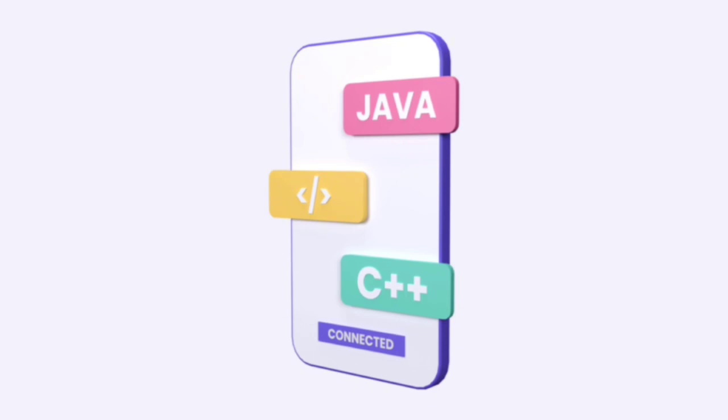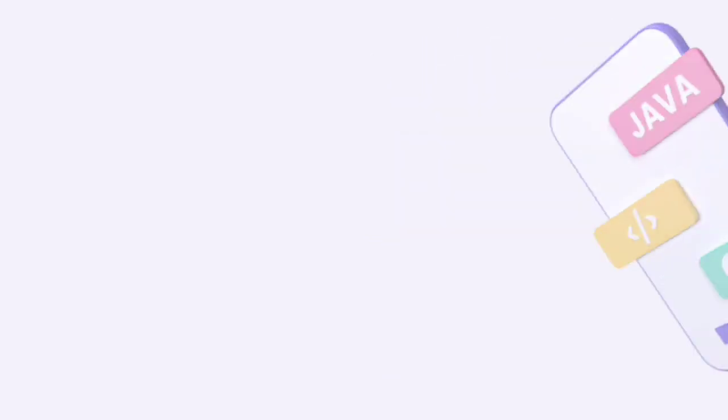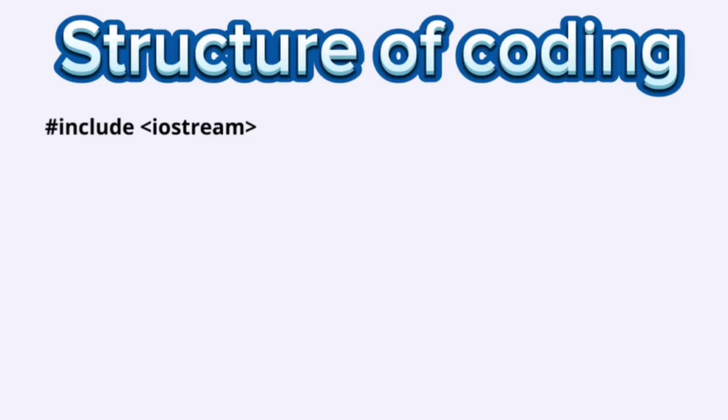To create programs in C++, you need a programming environment. For example, you can use programming systems such as Visual Studio, C++, CodeBlocks, DevC++, and others. Let's consider the structure of a C++ program. Below is a description of each line command.